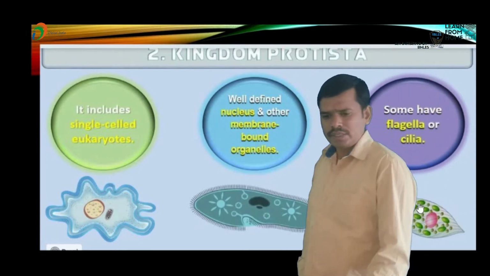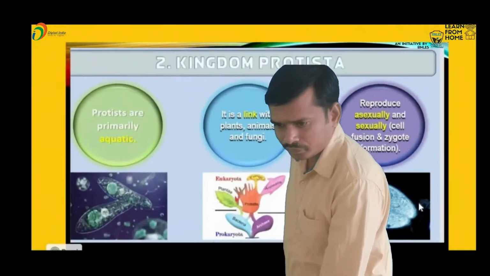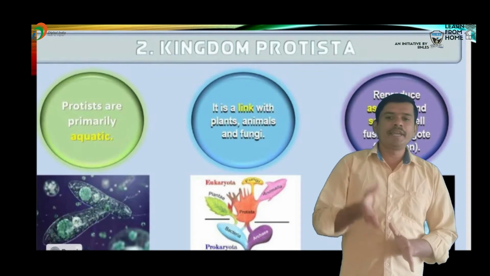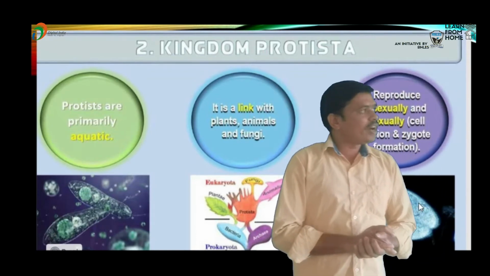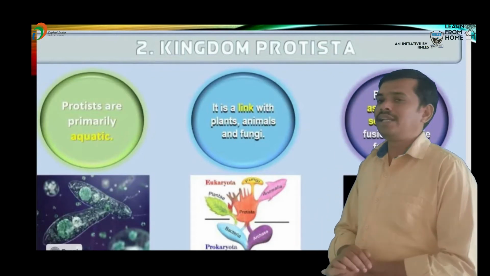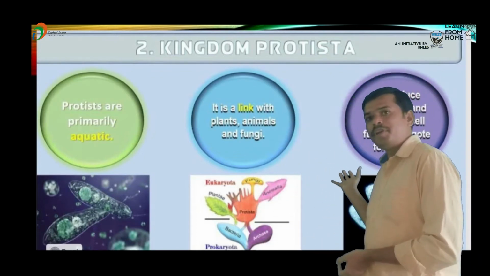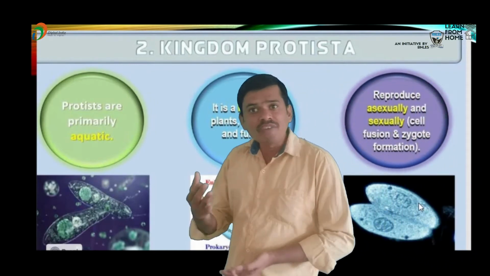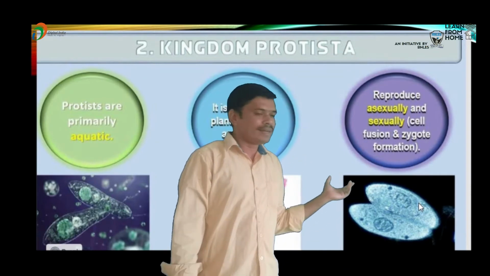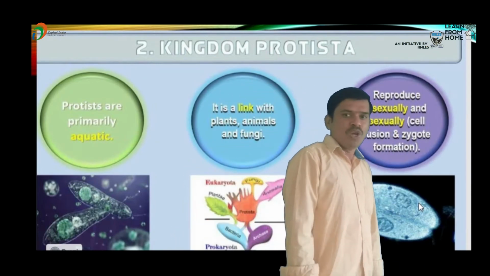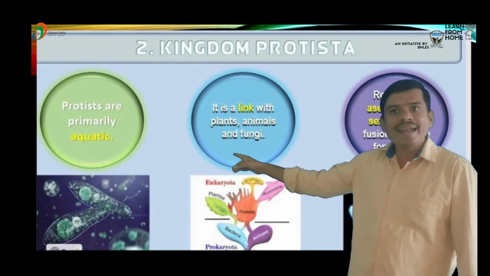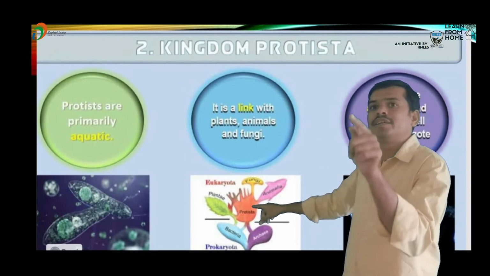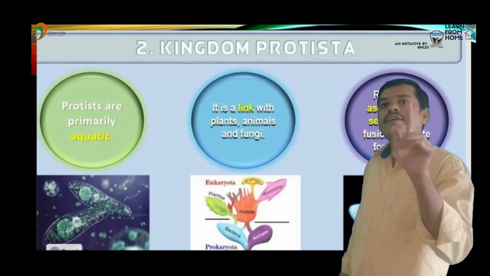Most of the Protista members are primitive aquatic organisms, because they are mostly present in water. That's why we say they are primitive aquatic organisms. These Protista are generally linked with plants, animals and fungi.